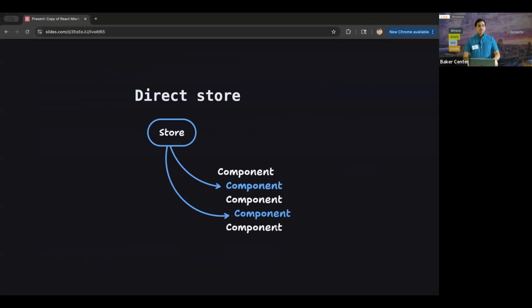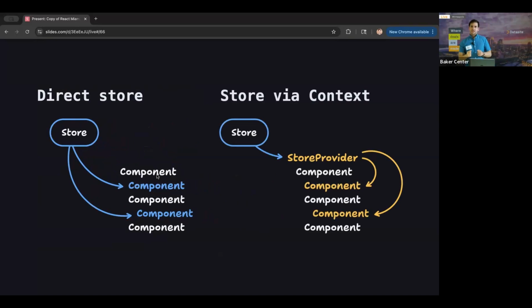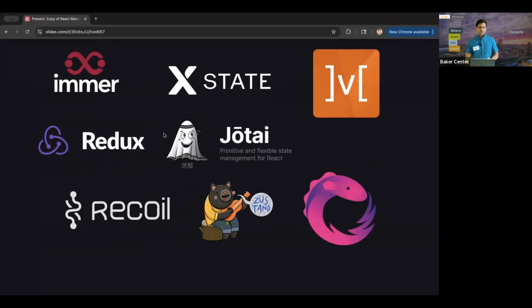And so that's why there's the concept of a store that a lot of state management libraries have, where the store can either just live outside the components and you just import it where you need it, or you could pass it in through context, and then the store goes through a store provider, and then every component that needs it can just read directly from the context. So that's why there's a lot of choices for this. Redux, Zustand, and XState are all examples of store-based libraries. And then you have the atom-based libraries too, like Jotai and Recoil.